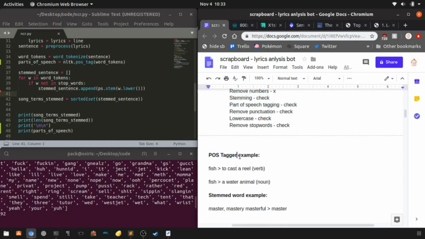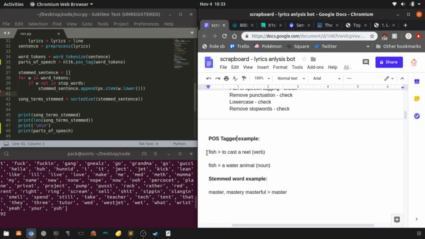This is important because in the song you may have two different variations of the same word, like fish, to cast a reel. This is a verb. But we also have the word fish, which is a water animal. That's a noun. So you can fish, as an action, or you can have a fish, which is an object.